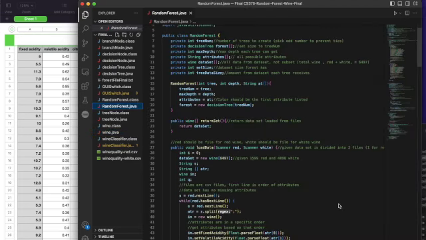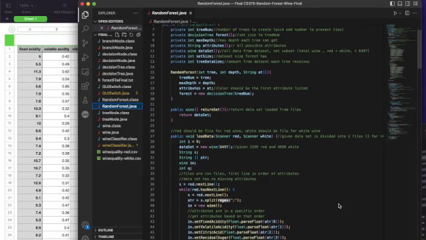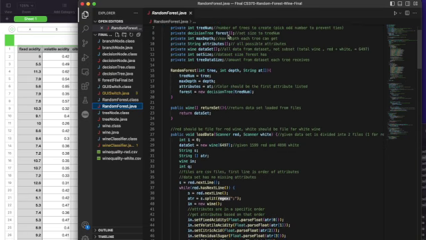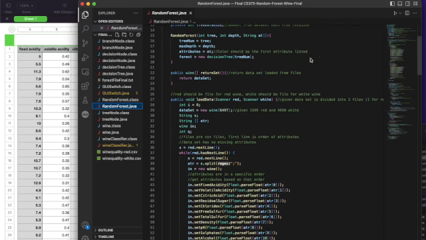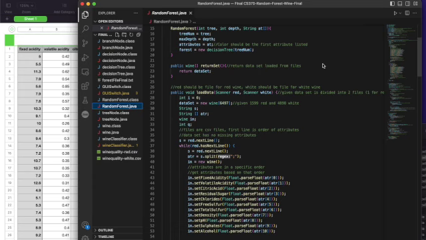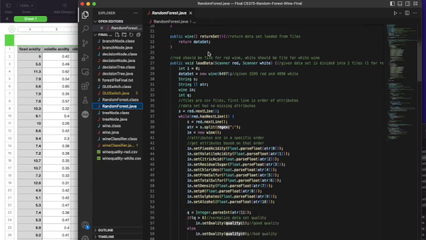Random forest Java class: we've got the tree numbers and decision tree. The forest is in an array over here. We get a maximum depth, attributes, number of trees, and we also have a return wine value set, an array that we get from the data set.